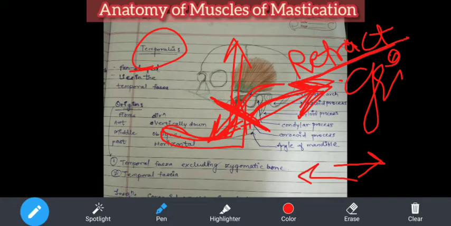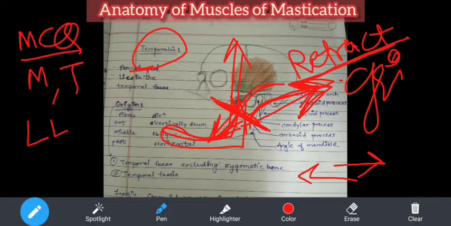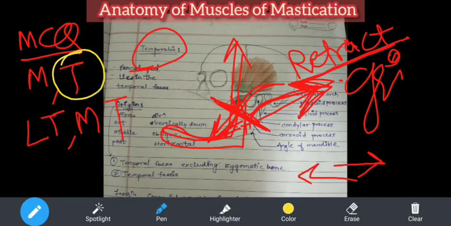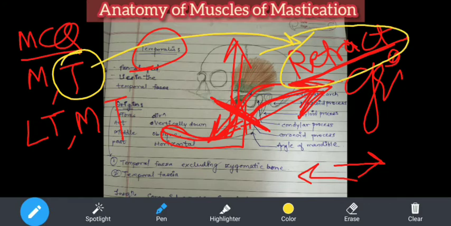Out of the four, this is an MCQ question, that out of the four, masseter, temporalis, lateral pterygoid and medial pterygoid, temporalis is the only muscle which can retract the mandible. Okay, this is the MCQ question.